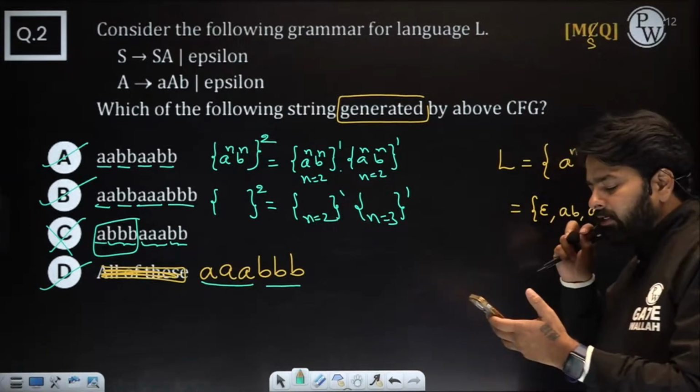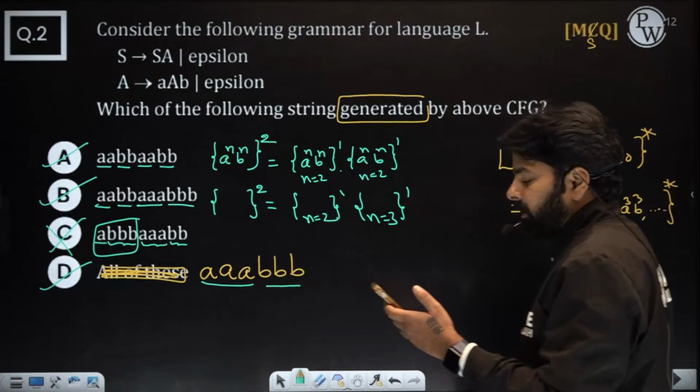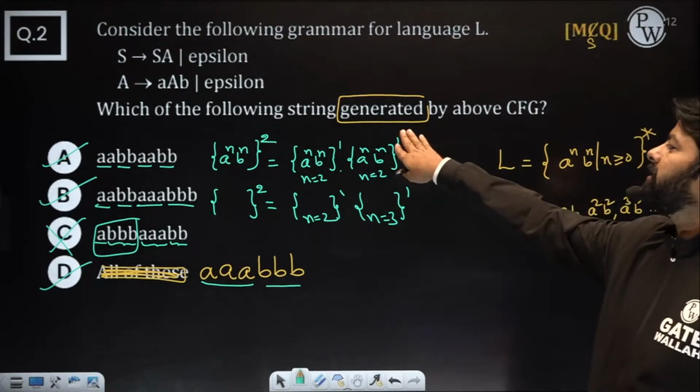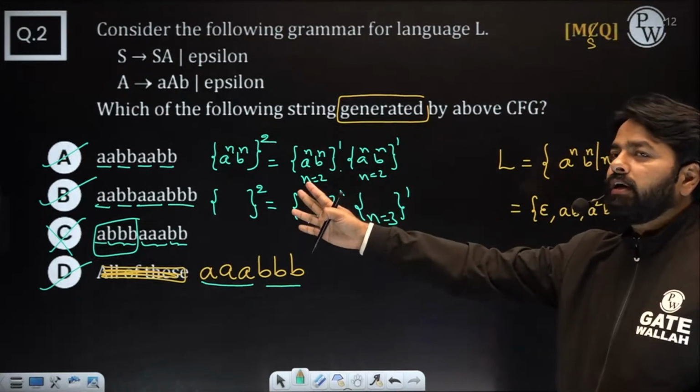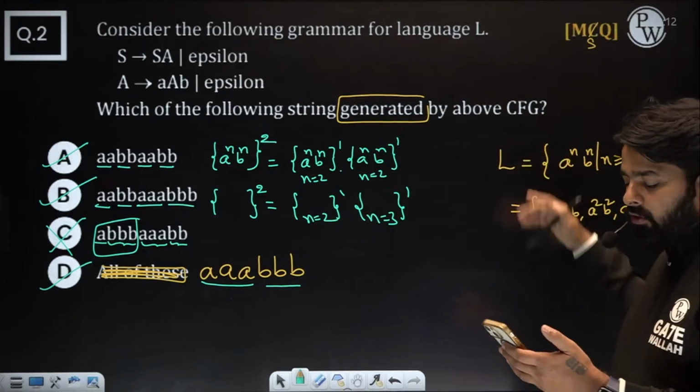So everybody got this answer? Yeah, C is wrong. If they ask which of the following strings is not generated, you choose C. If string generated, you choose A, B, D. So this question I can make MCQ or MSQ according to requirement.